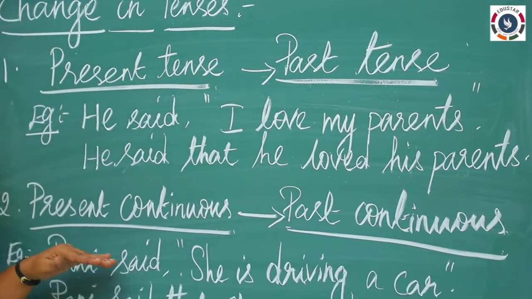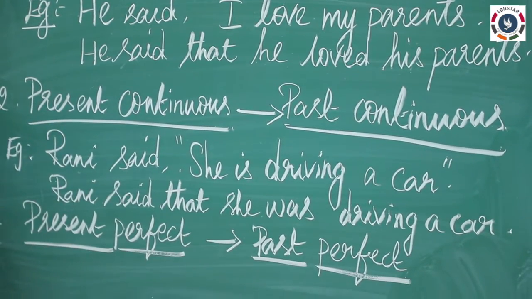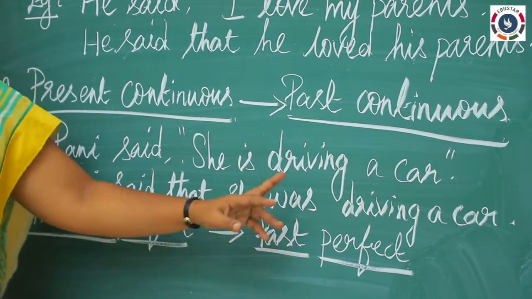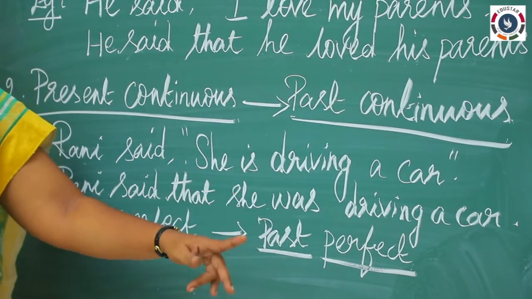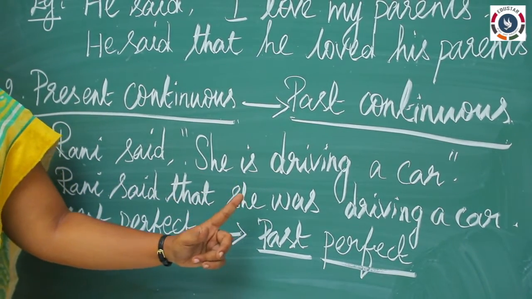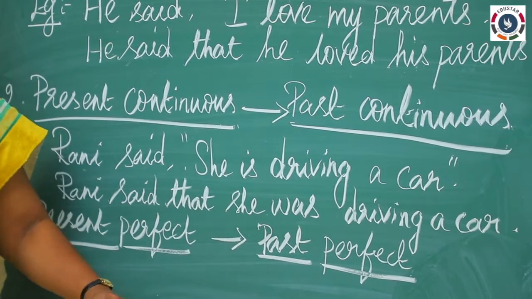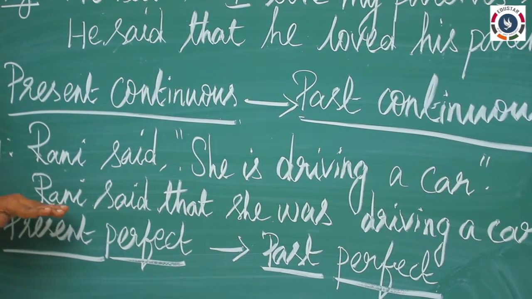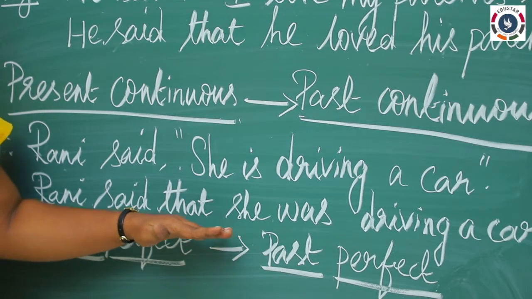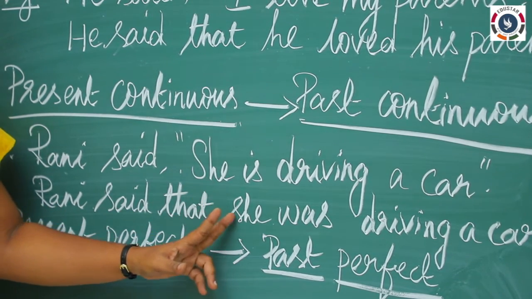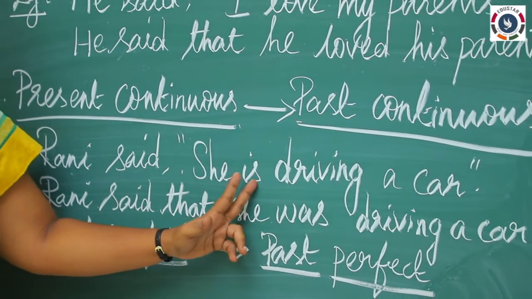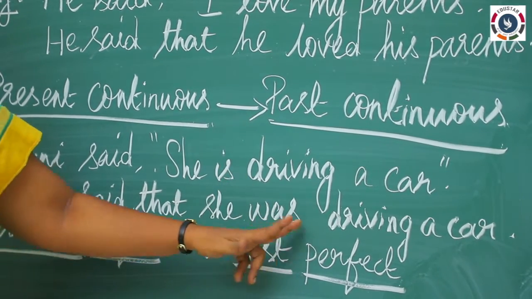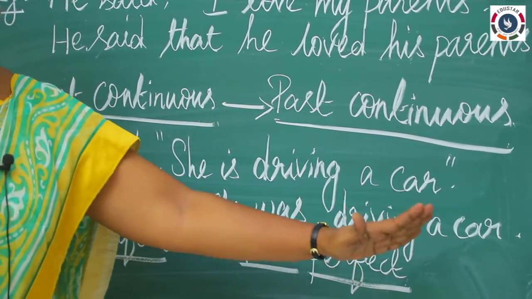And see one example for present continuous also. She is driving a car. Is driving. By reading this sentence, you will come to know this is present continuous, and you have to change that into past continuous. So as it is, you will write Rani said that, and pronoun she, and is will be changed into was. So past continuous, was driving a car.